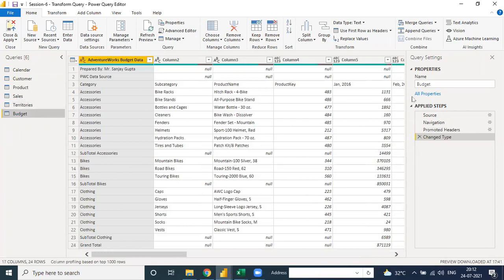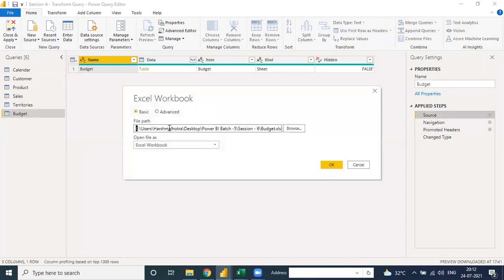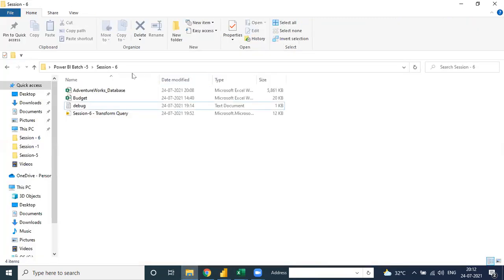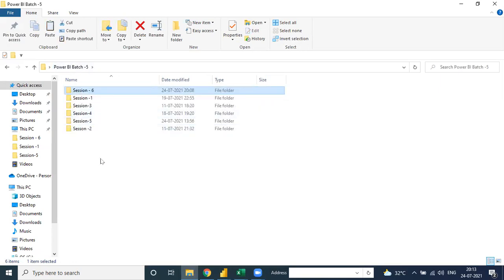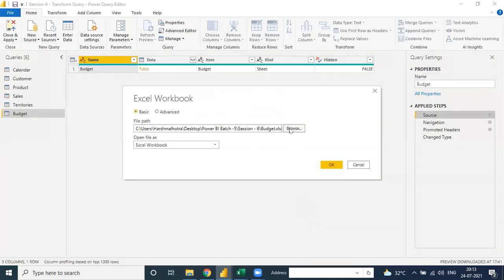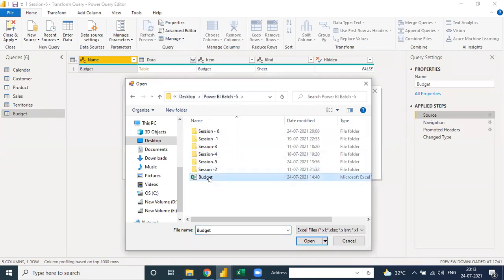And what are the steps? See, in the budget table there are steps like source. Source is used for the destination part. When you click over there, see, in the settings part, our file is there, Harsh Malhotra desktop Power BI batch 5 session 6 budget. When you move this report to another location like budget, you need to copy this. Okay, when you put this budget into some other file like here, then how to change this? Go to browse directly, Power BI budget. You need to select this and it will convert.